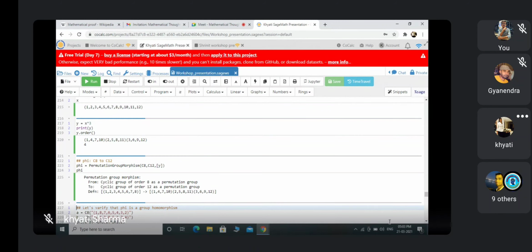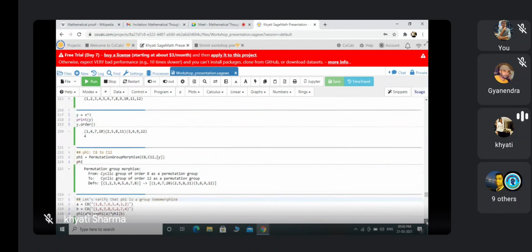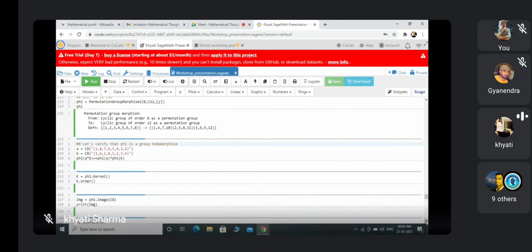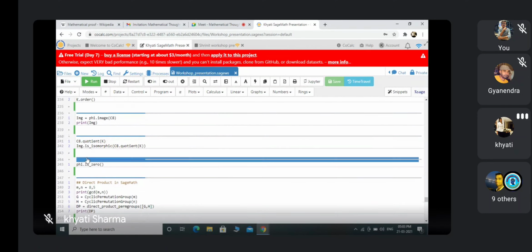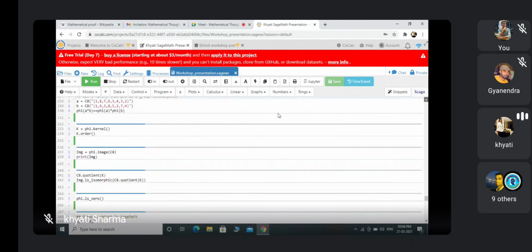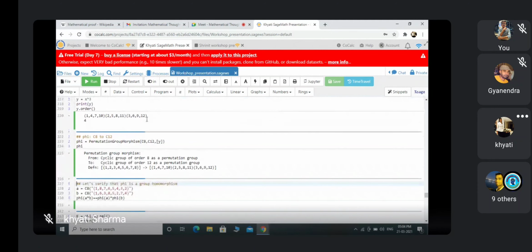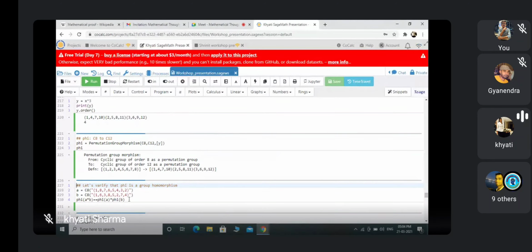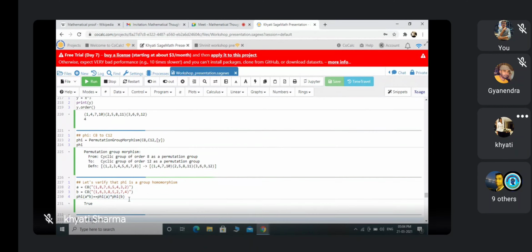Now I want to check whether this map is a homomorphism or not. I choose one element A in C8 and B in C8, and I find that Phi of A star B equals Phi A star Phi B. I run this, and it's true.